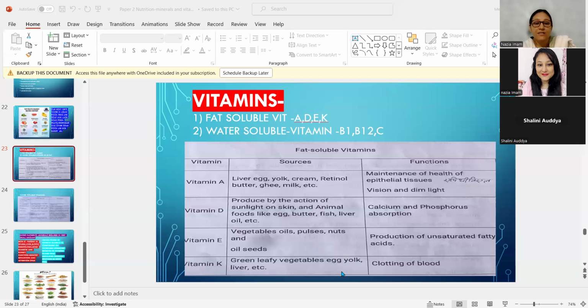Vitamin K: green leafy vegetables, egg yolk and liver. And why vitamin K? It is necessary for clotting of blood. I have explained in the previous session why it is necessary. If we do not have the clotting capability, then whenever we get hurt or cut, the blood will not stop. So we need to have it in proper quantity in the body.